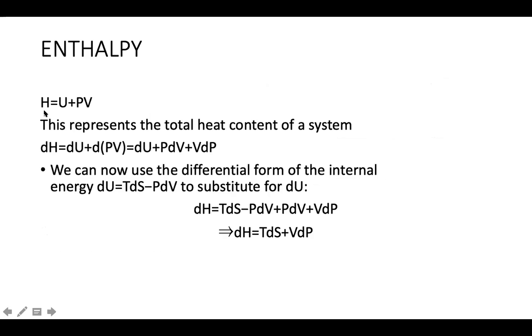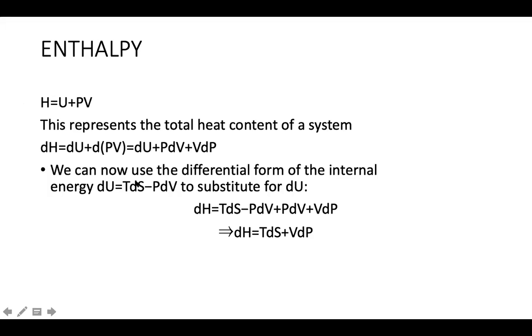The second relation is enthalpy. So enthalpy is represented by H. H is equal to U plus PV. Also, this enthalpy represents the total heat content of a system. So the heat may be distributed as total internal energy and also the work done. PV is the work done. So you add up all this and you get enthalpy H.